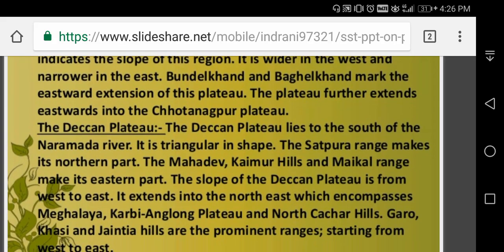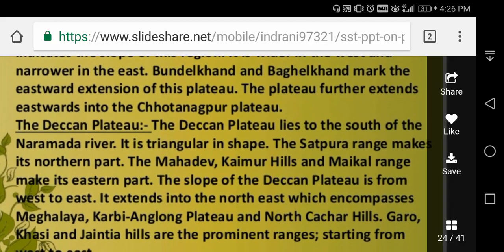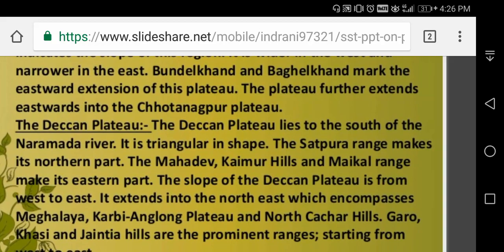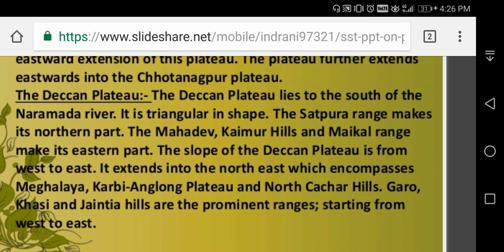Then you can see the Deccan Plateau. The Deccan Plateau lies in the south of Narmada River. It is triangular in shape. The Satpura range makes its north part, and Mahadev, Kaimur Hills, Maikal Range make its eastern part. The slope of Deccan Plateau is from west to east.